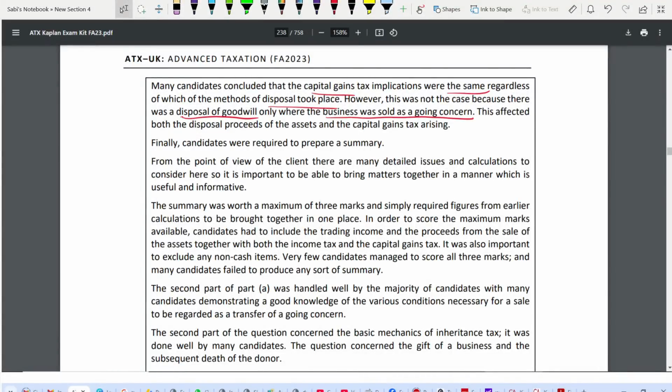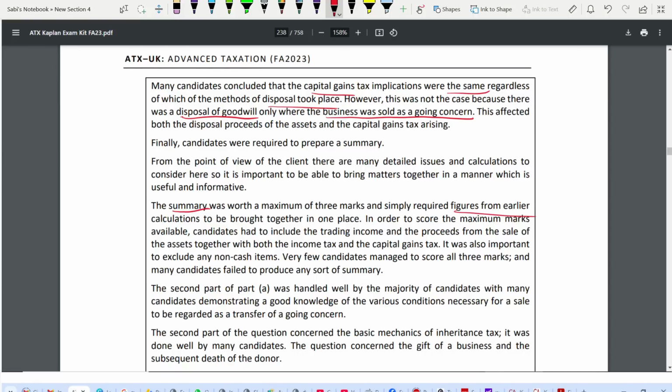Now, what's next? If you go through the summary, there is nothing new, no new information. Everything is brought forward, figures from earlier calculations. You're bringing it into one place. To score maximum marks, you need it. You might say, okay, the calculations I've done before are there. The examiner will say, no, you have to bring forward the summary, bring forward the calculations in front.